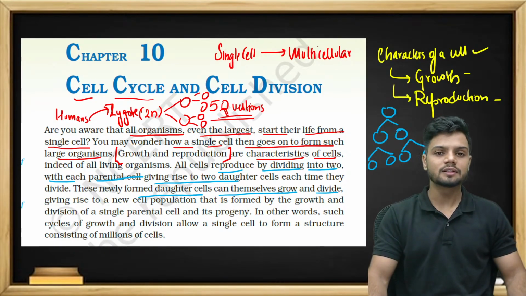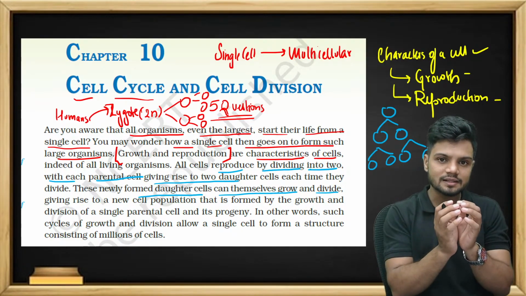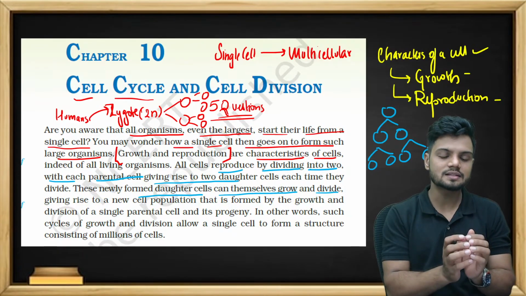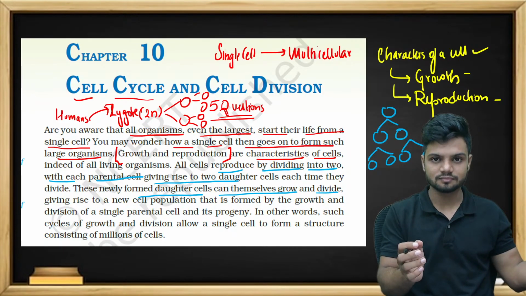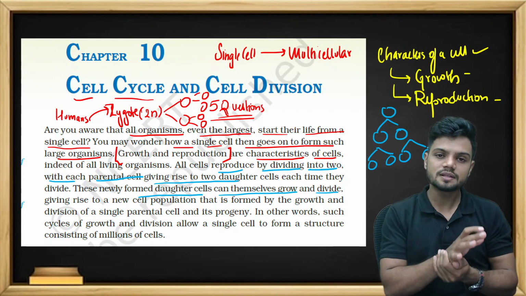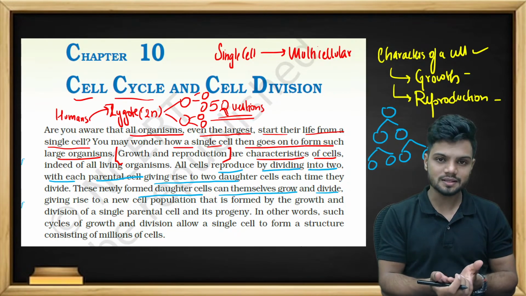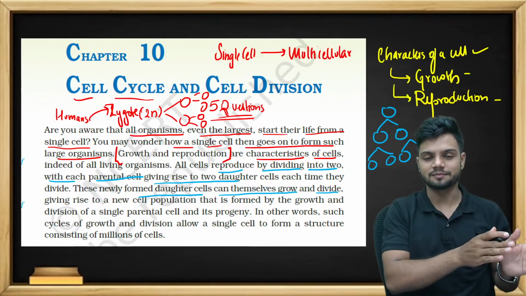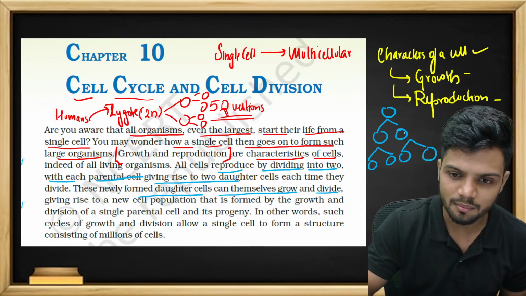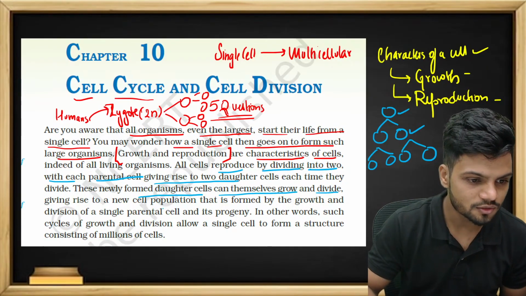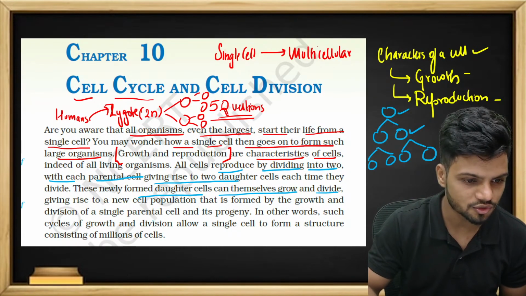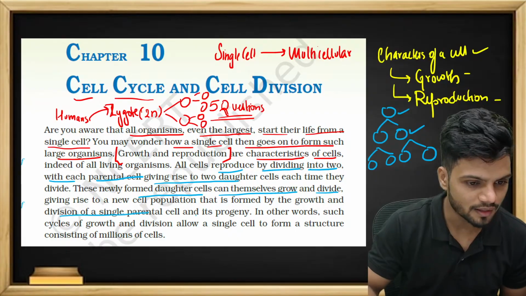In the cell theory, we learned that Rudolf Virchow mentioned that every single cell comes into existence from a pre-existing cell. I repeat, every single cell comes into existence from a pre-existing cell. So this cell came into existence because of this cell. Now, a new cell population is formed by growth and cell division of a single parent cell and its progenies.